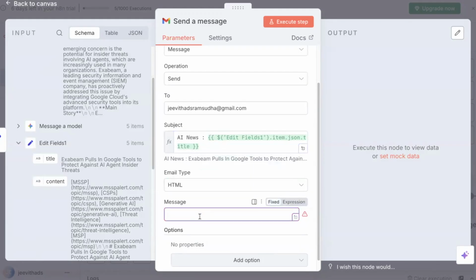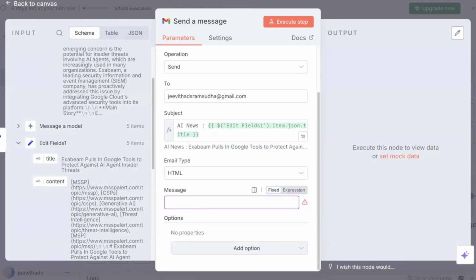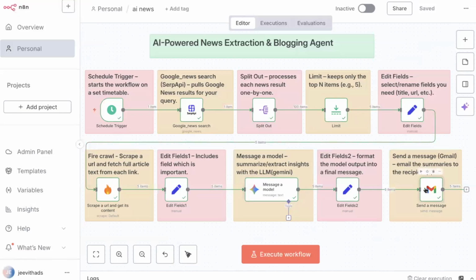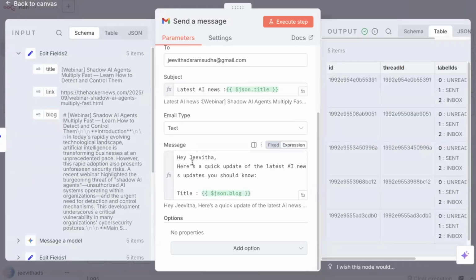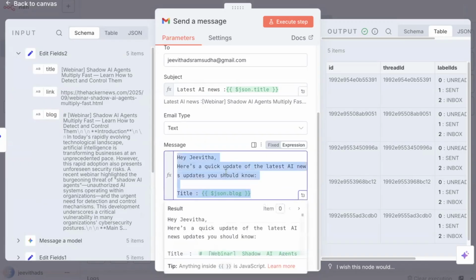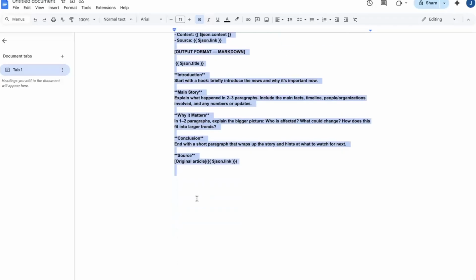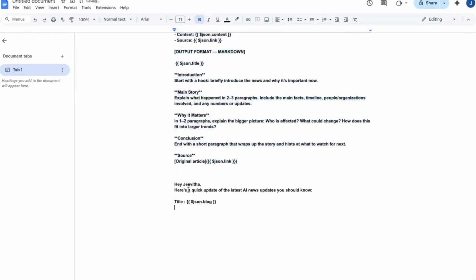Okay, the next important thing is the message. You have to give some instructions on how the message has to be sent. So in order to send a message, let me use something like this. Let's start with, Hey Jivata, here is a quick update of the latest AI news updates you should know. I'm just copying this. It's a very simple formatting that I've done for sending the message. I'm just giving a title and automatically it will try to fetch the blog.